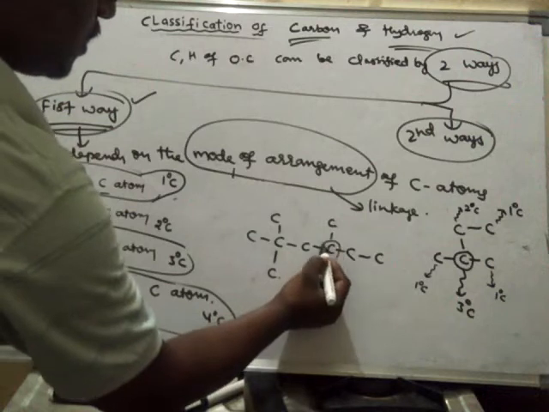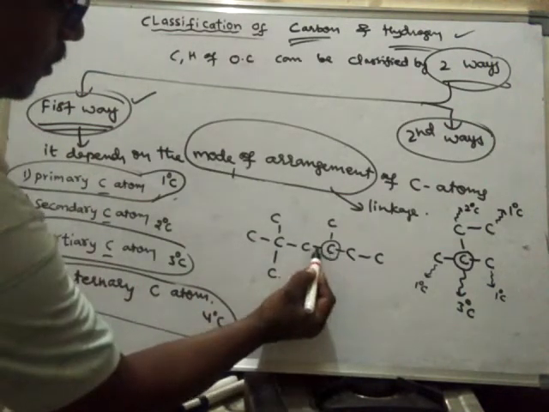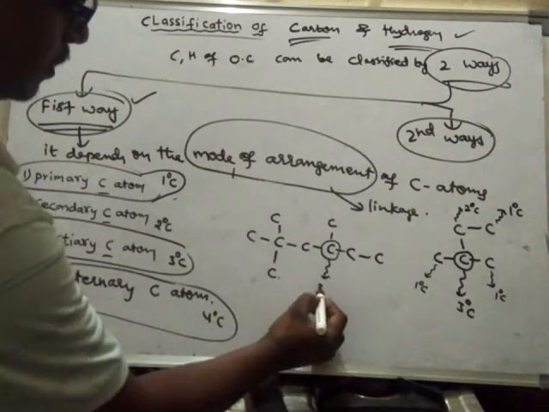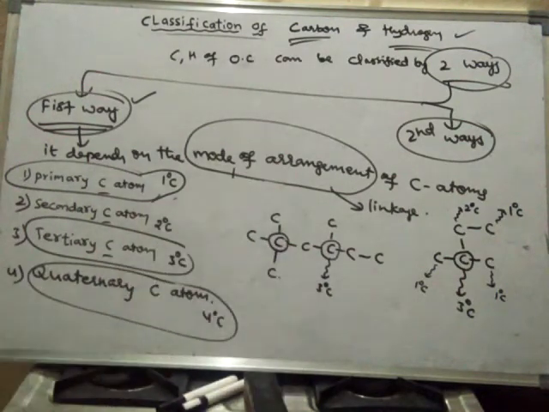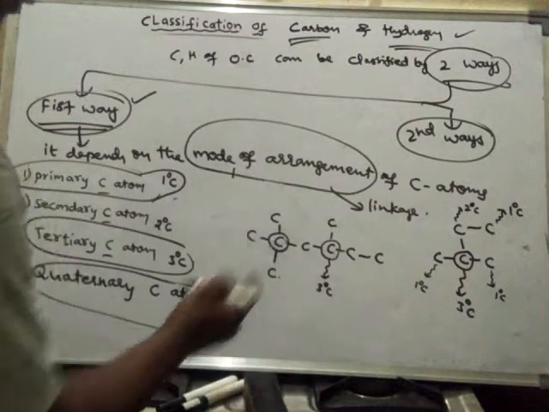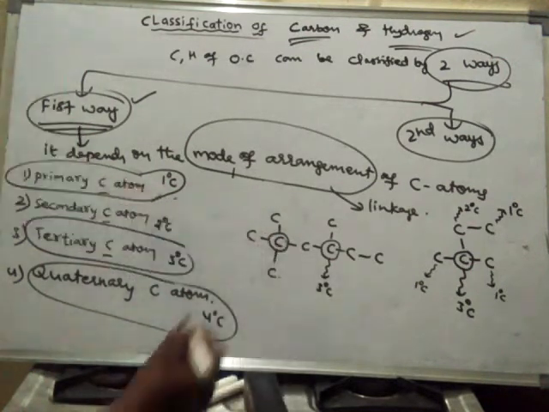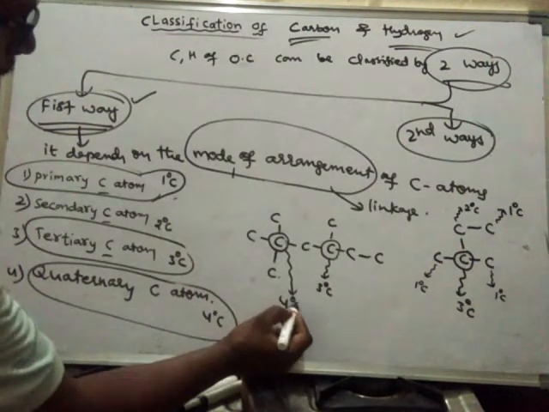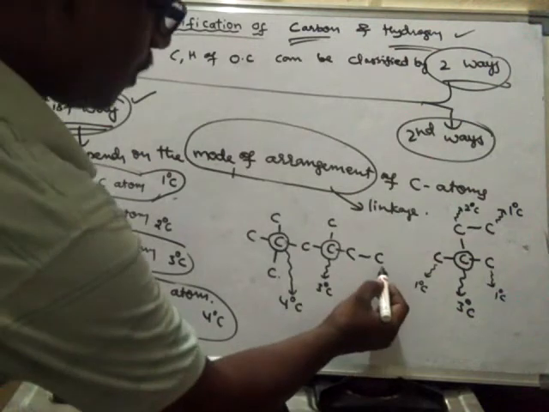This is a tertiary carbon atom because this carbon is connected to 3 carbon atoms. It is called tertiary carbon. What is this carbon then? This carbon is directly connected to 4 carbon atoms. Hence, this carbon is said to be quaternary carbon.